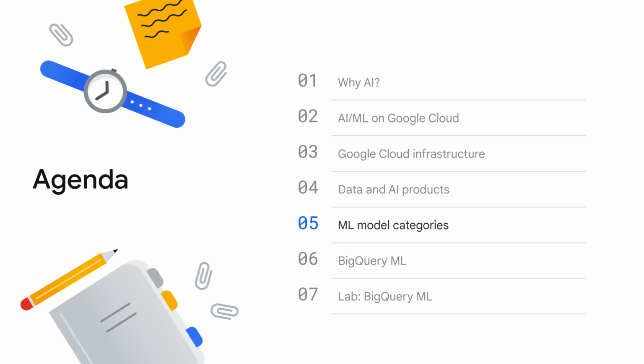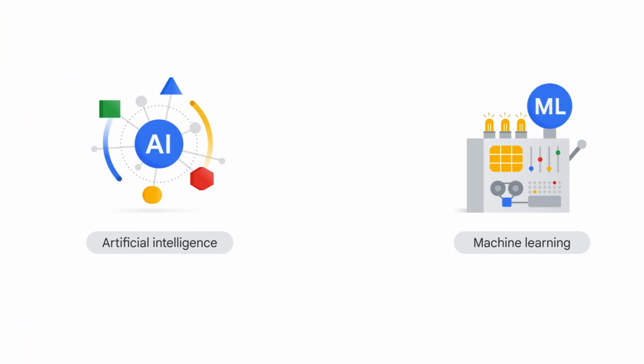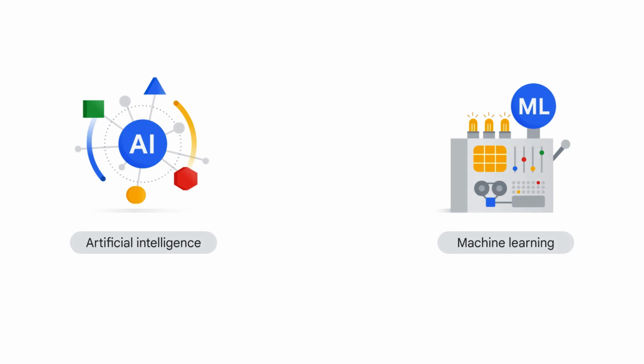Before you start building ML models, let's take a look at model categories. First, let's pause to clarify two terms: artificial intelligence and machine learning. You may note that people often use the terms interchangeably, but they do have some difference. Artificial intelligence, or AI, is an umbrella term that includes anything related to computers mimicking human intelligence. Some examples of AI applications include robots and self-driving cars.